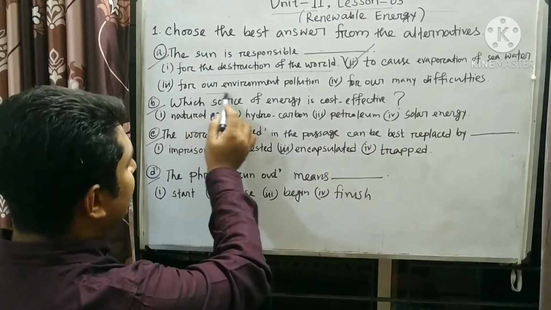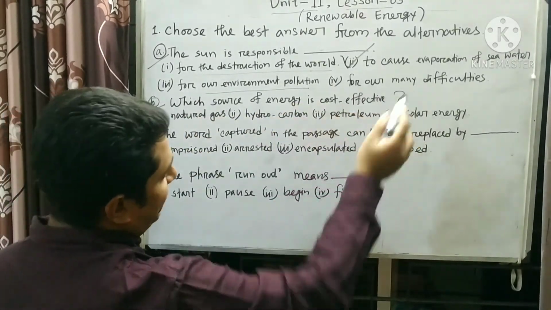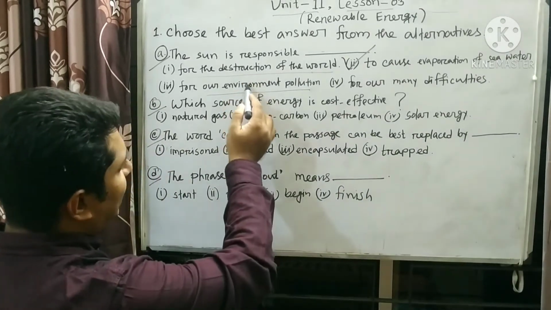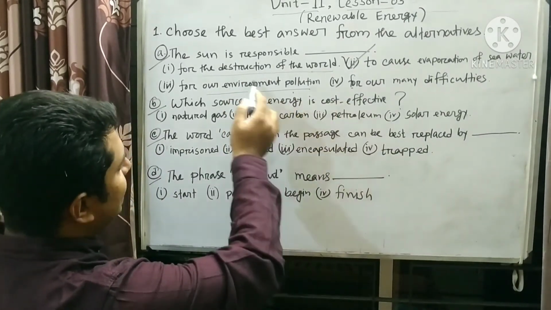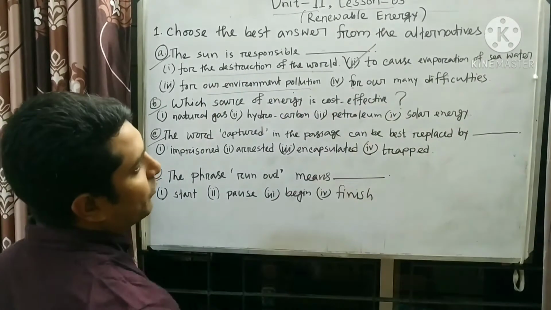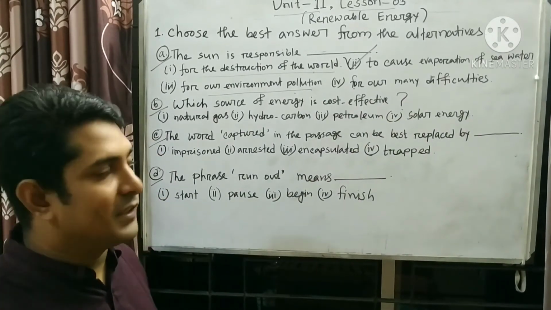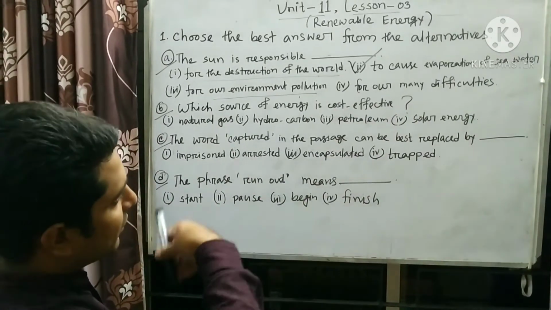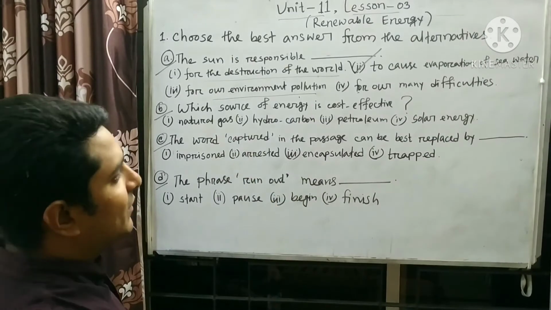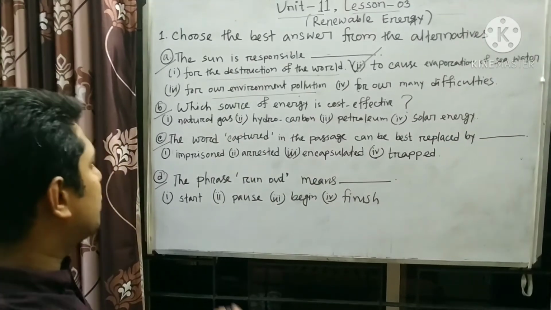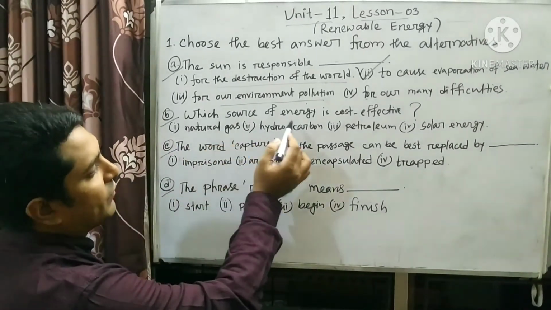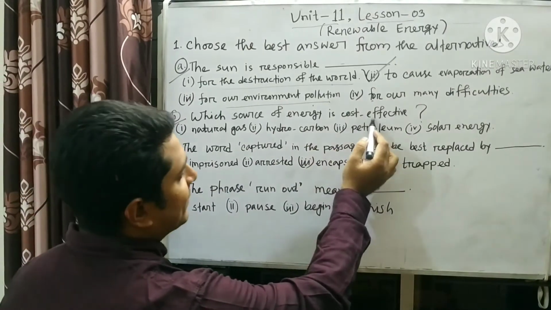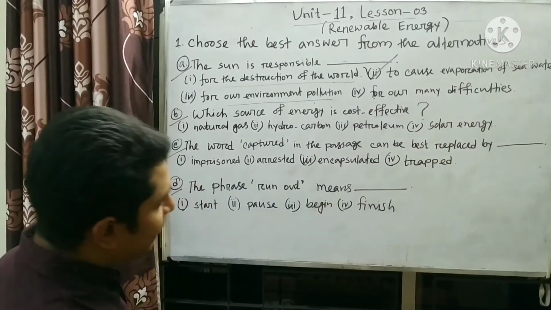Then we have for our environment pollution, for our many difficulties. These 3 cannot be the right answer, because the sun is responsible for evaporation of our seawater. So this is the right answer. From these alternatives we have to select the right one. And then number 2, which source of energy is cost effective? That means we have to find out the correct one.